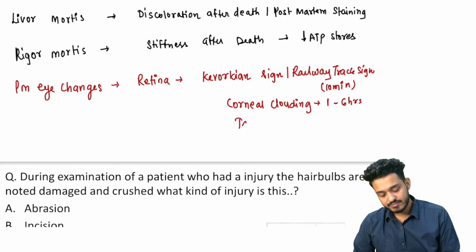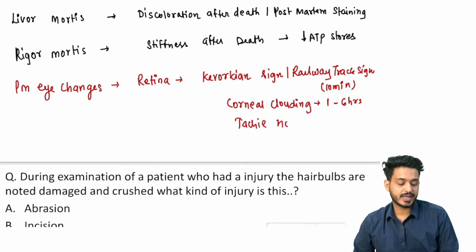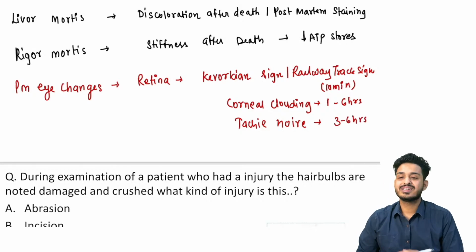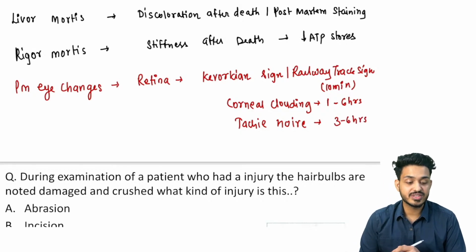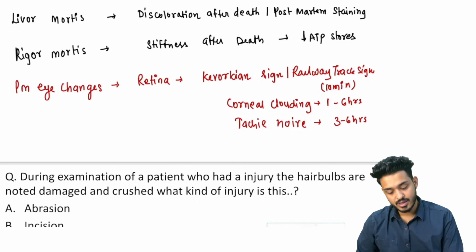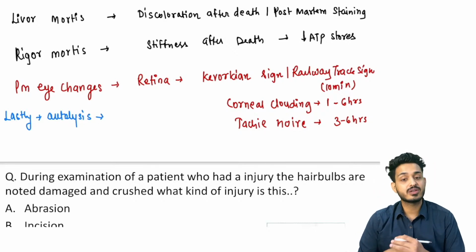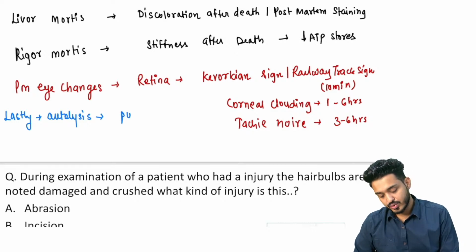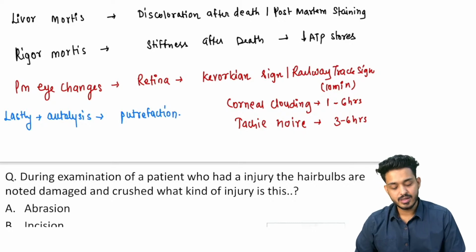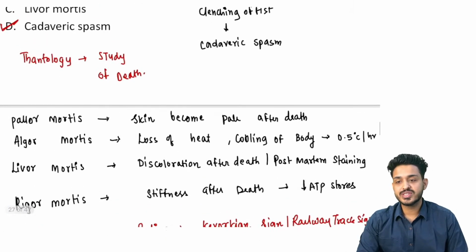You can also have other signs like tache noire, which comes within about 3 to 6 hours. These are the changes you will have in the eyes. Lastly, after all these changes, you will have autolysis because of certain bacteria living in your gut. Clostridium perfringens has the lecithinase enzyme, and that causes putrefaction. So all these are the changes you will have.